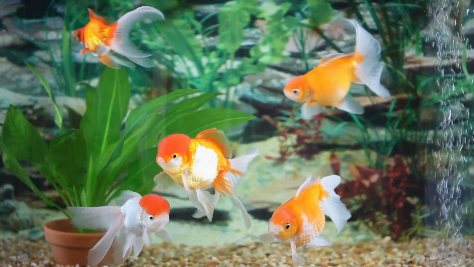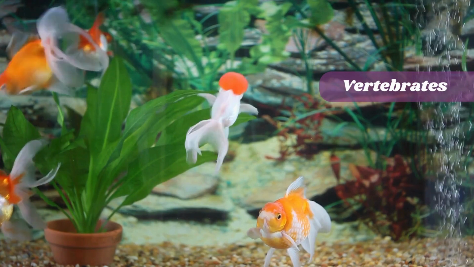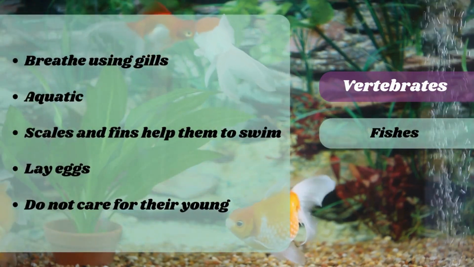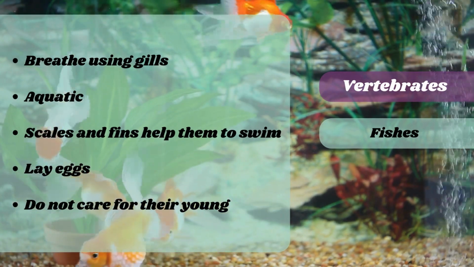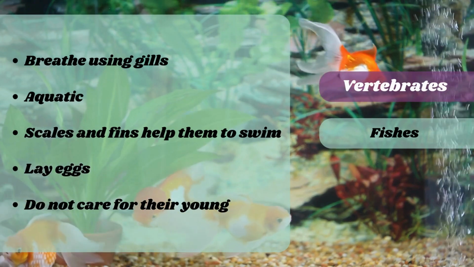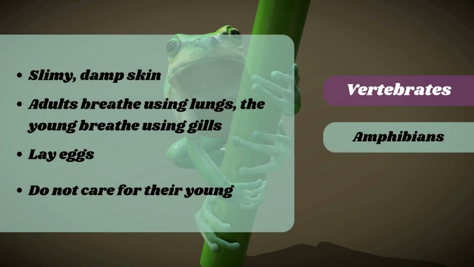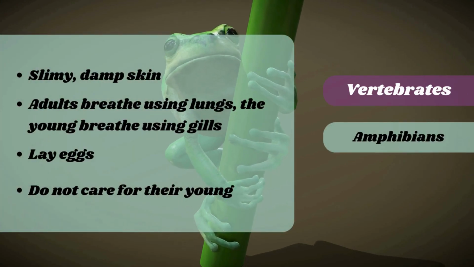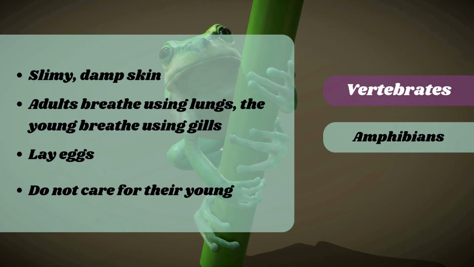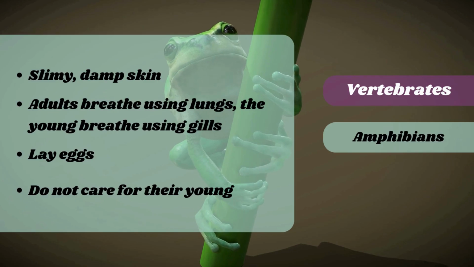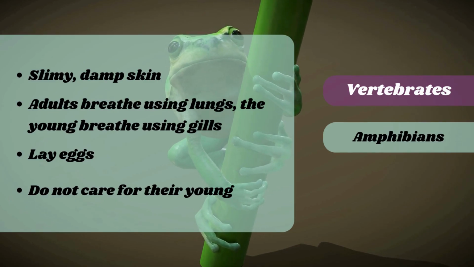Now, let's not forget those animals with backbones, our vertebrates. Vertebrates are subdivided into fishes if they breathe using gills, are aquatic, and have scales and fins to help them to swim. These organisms lay eggs, and they do not care for their young. For example, the goldfish. The amphibians have slimy, damp skins that they use to help them in breathing. The adults who live on land also use their lungs in this process, and the young, tadpoles, are aquatic and use gills in breathing. These organisms, like the fish, lay eggs but do not care for their young.